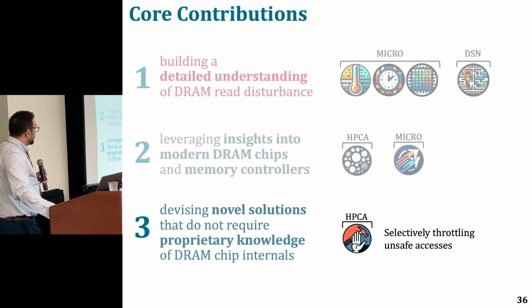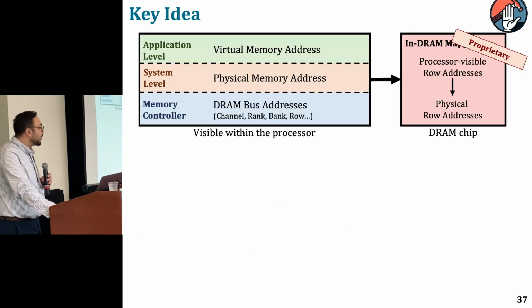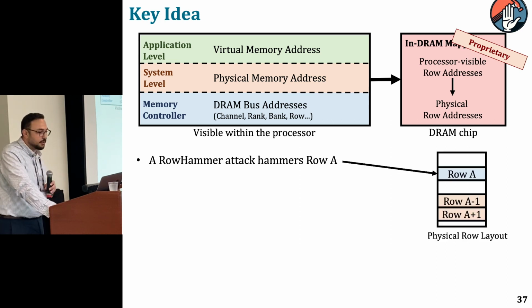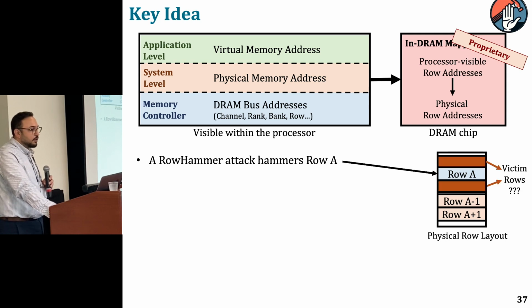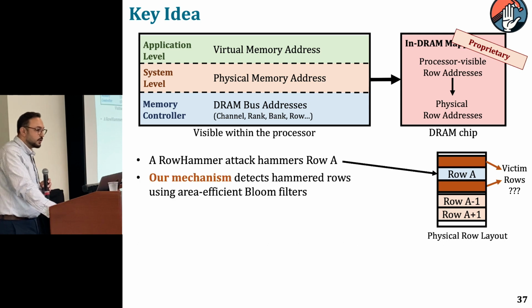The last part of the work is addressing the second problem that I mentioned about the address translations and this proprietary information. So when a RowHammer attacker hammers a row, we do not know which row addresses actually correspond to these actual victim rows.